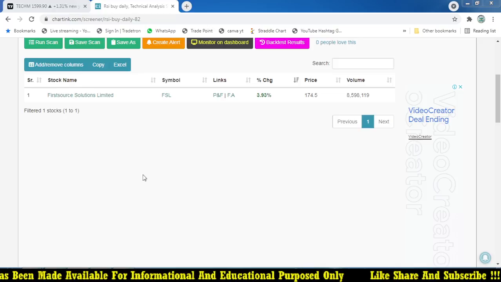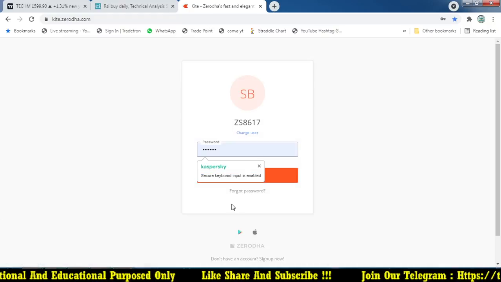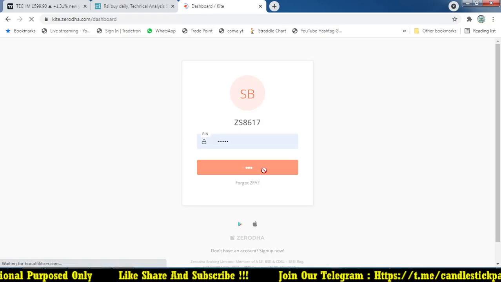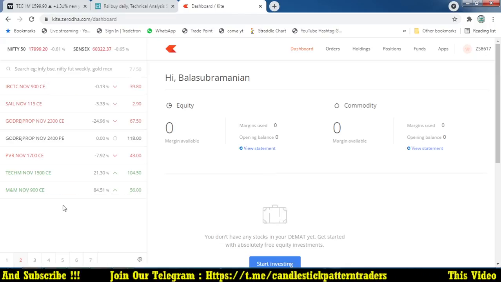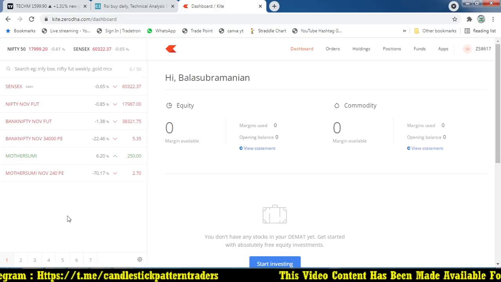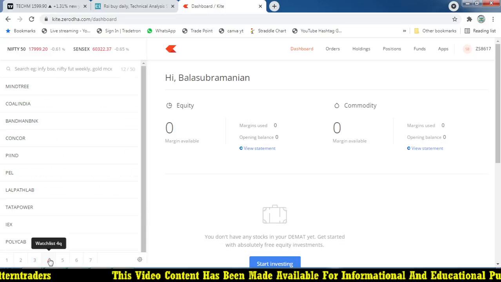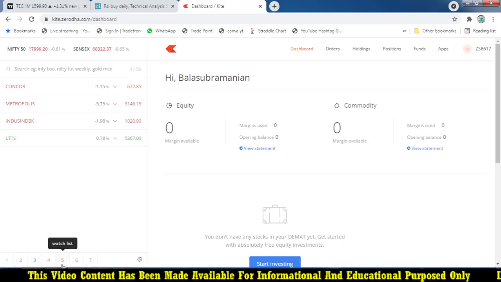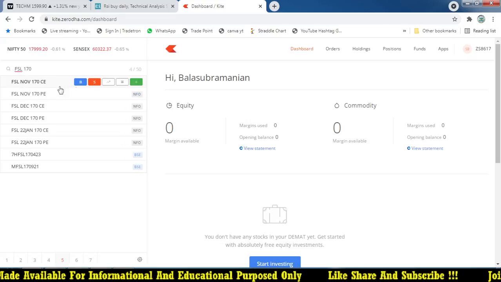So FSL, I think it was trading around 7 rupees, and after that it went up to 10 rupees. Sometimes I see it in the morning itself and try to buy, but I hesitate a little on that stock, so I just leave it. But that was giving such a good opportunity. Let's show you that FSL 170 call option based on the concept.